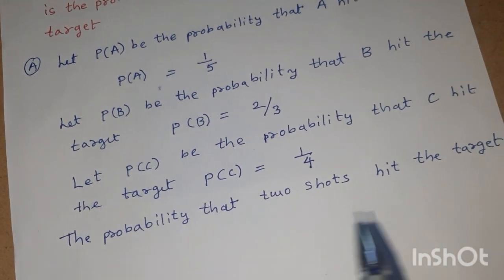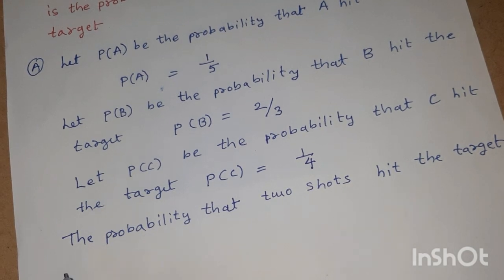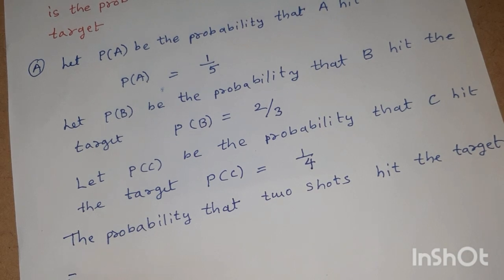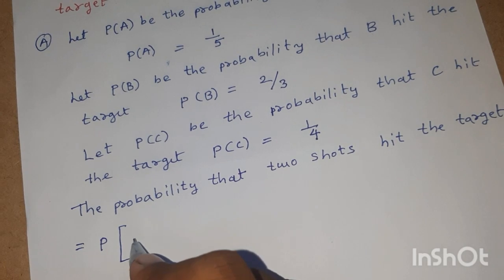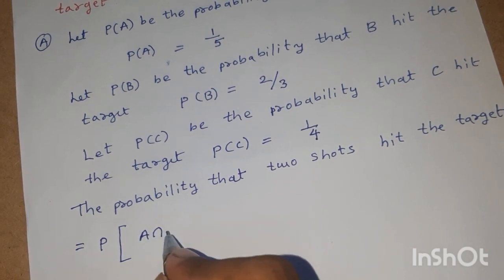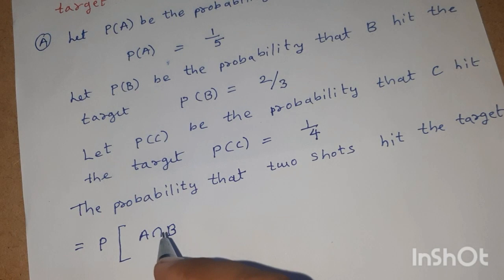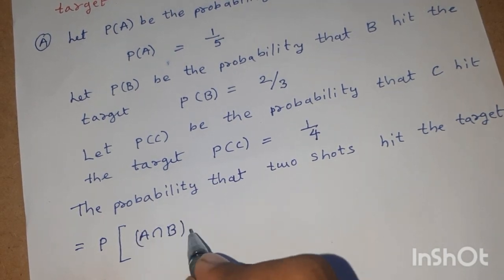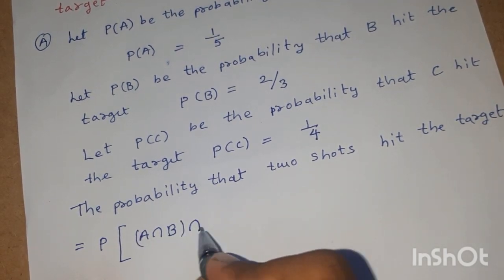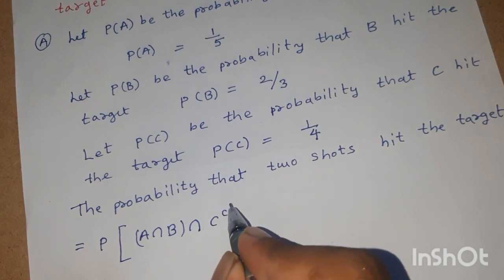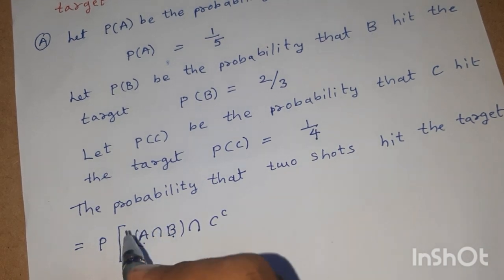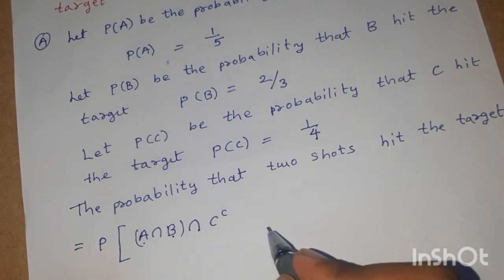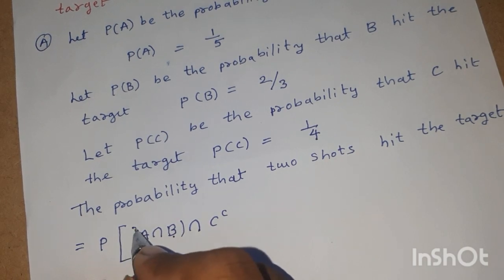Therefore, the required probability will be given by P of A intersection B intersection C complement, that is, C does not hit the target, only 2 shots. This is one case.